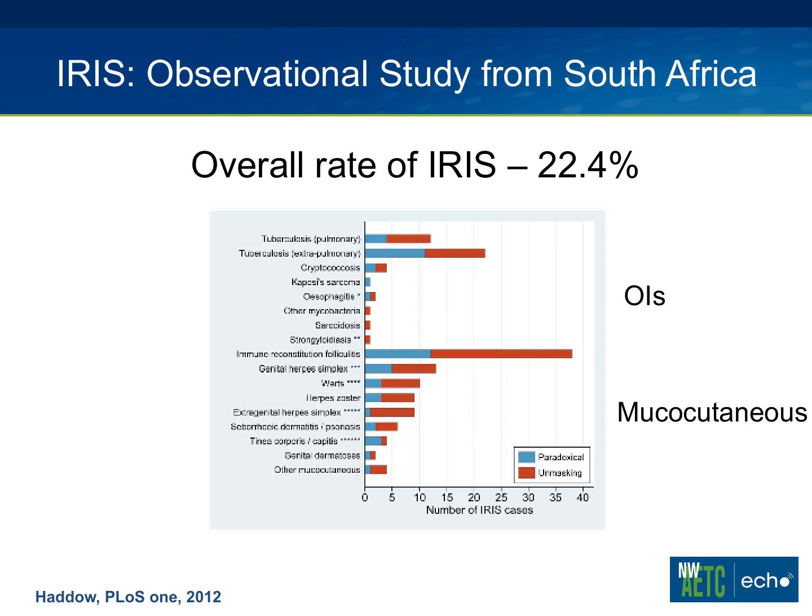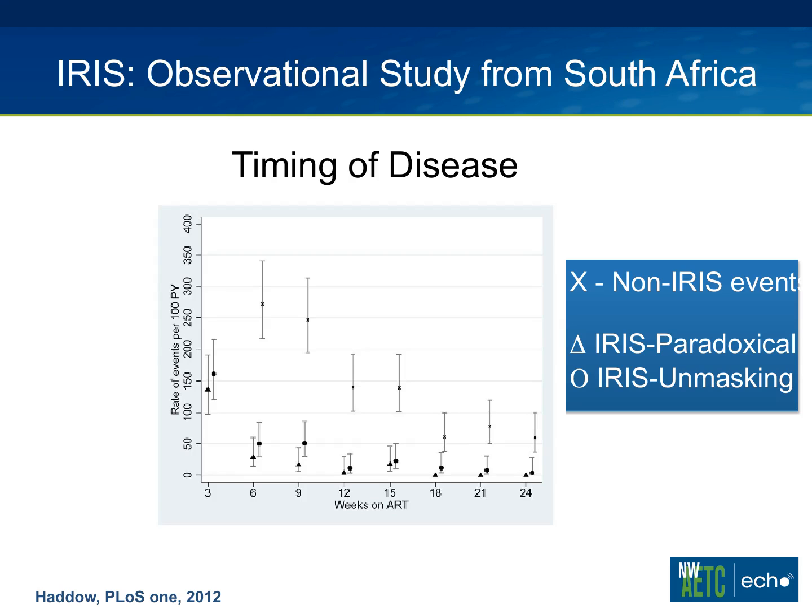These authors divided the overall IRIS into those happening against typical opportunistic infections. Tuberculosis, whether it was pulmonary or extrapulmonary, led the list, given that the location of these clinics was in South Africa. But cryptococcal disease, KS, and candidal esophagitis were also fairly common. More common than classic OIs were mucocutaneous IRIS. So this is just the development of a folliculitis or recurrent genital herpes, warts, extragenital herpes that kind of flared after initiating antiretroviral therapy. So the overall rate for IRIS in this population of 500 patients was 22%.